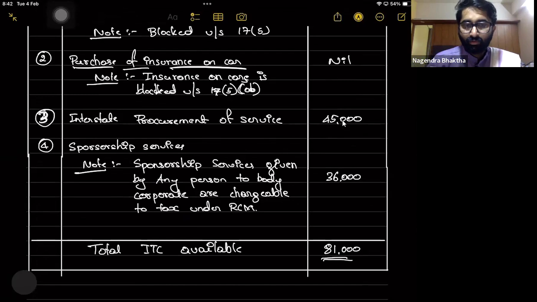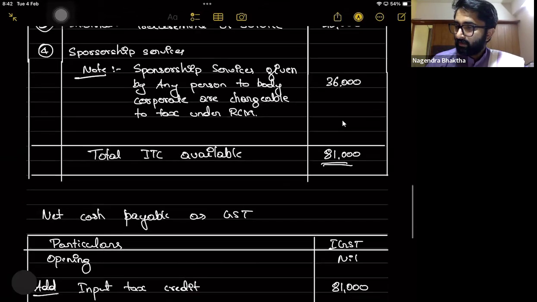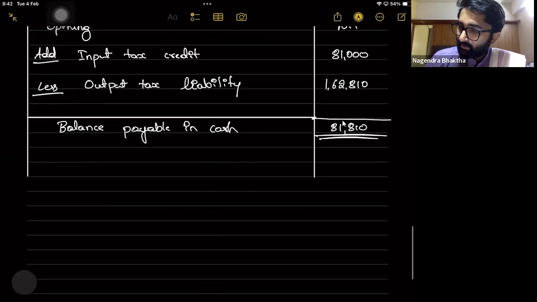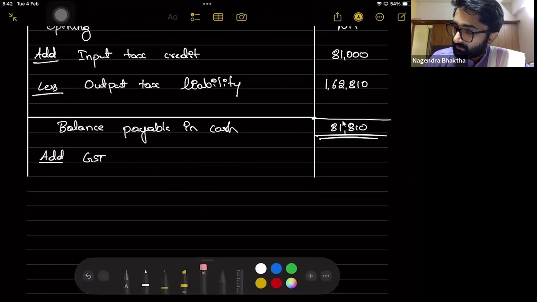Is this the total amount of GST payable? No, wrong. This is not the total amount of GST which is payable. For that, we have to add the RCM payable in cash.